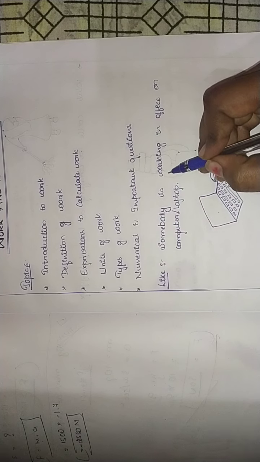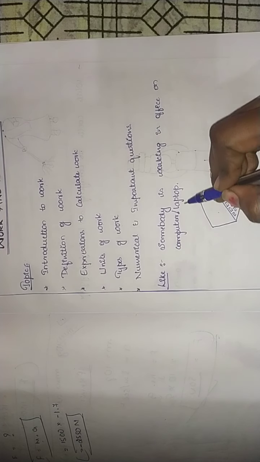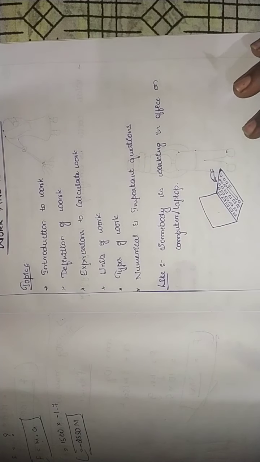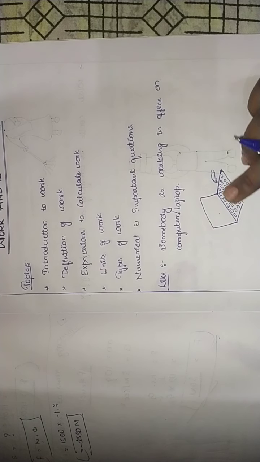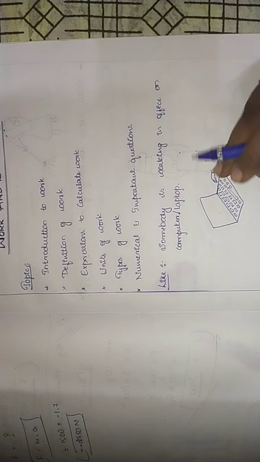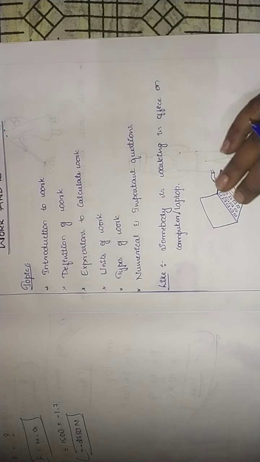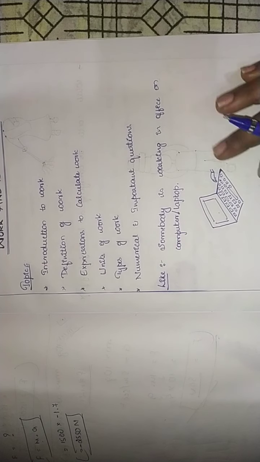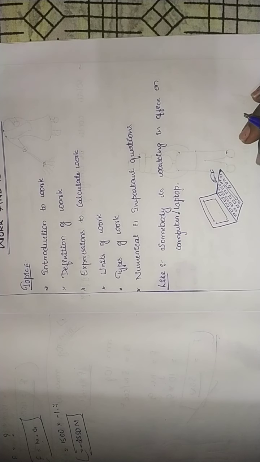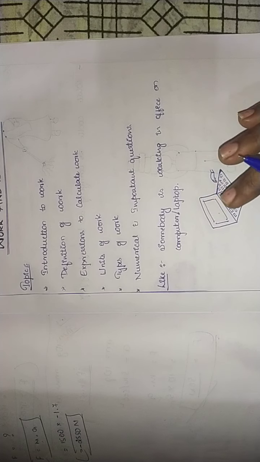Somebody is working in an office on a computer or laptop. This is work, isn't it? See, this is a laptop we have taken here. Somebody is working on this laptop using hands. So work is done here.